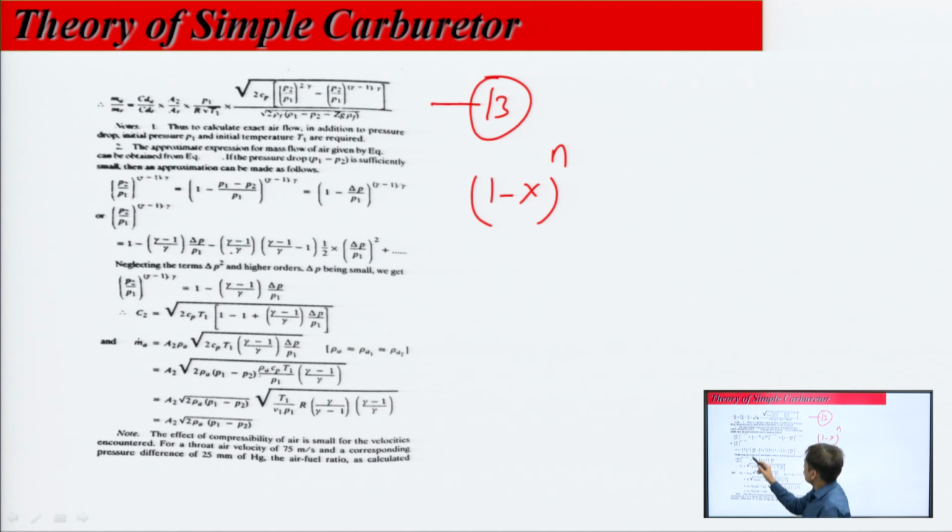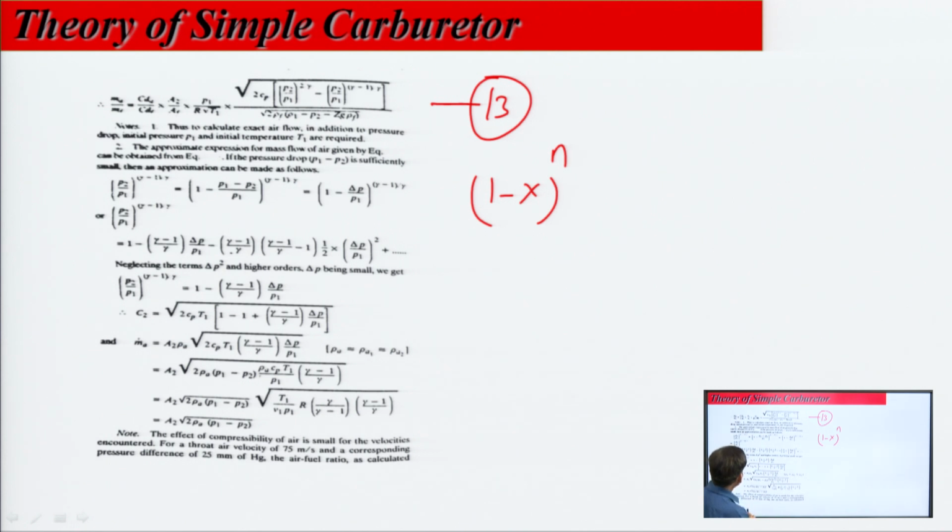mathematically, it comes out that, considering P1 minus P2 equal to delta P, it is 1 minus ((gamma minus 1) upon gamma) times delta P upon P1, and further (n minus 1) upon 2 into x squared, so (delta P upon P1) whole squared, plus so on. Here, because I have considered delta P as very small, we will neglect these higher terms. So, P2 over P1 comes out this much.